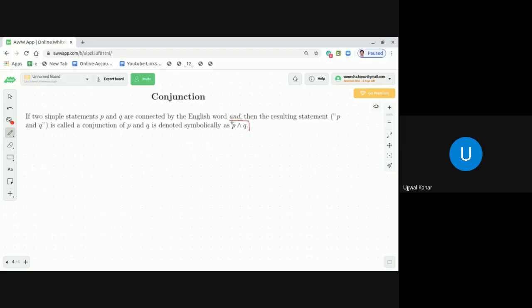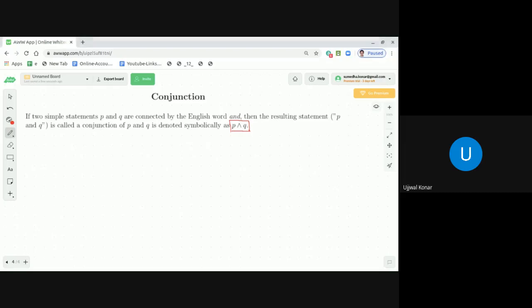P and Q are two statements, and statement means sentences whose fact value is either true or false. Let us take a couple of examples.